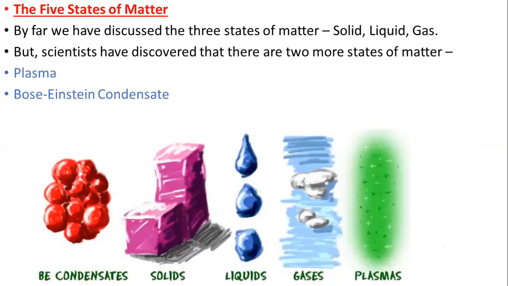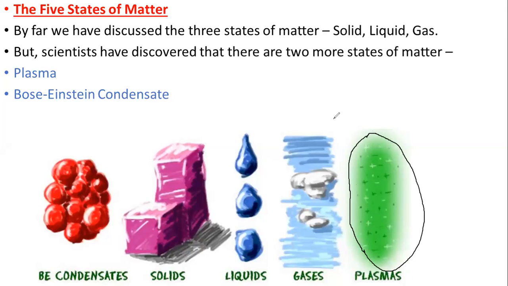Till here we have studied. Now the last thing is, we studied about the 3 states of matter, solid, liquid and gas, right? But our scientists have discovered that there are 2 more states of matter, and these are known as plasma and Bose-Einstein condensate. What is plasma? See, plasma, yesterday I told you, it is the ionized form of gaseous state.